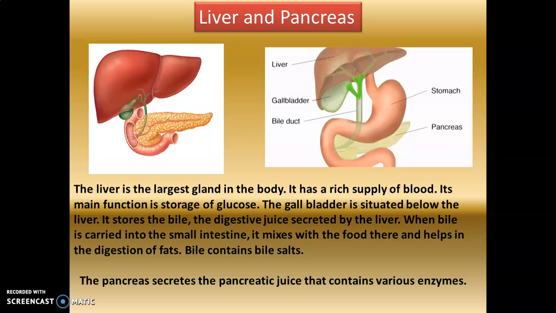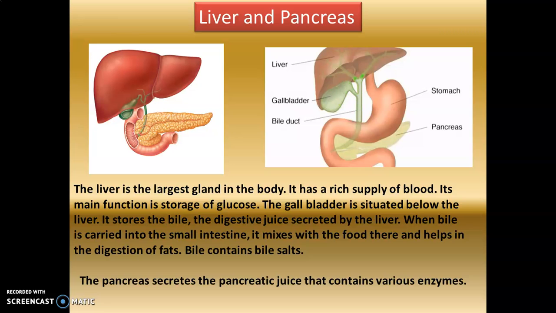When bile is carried into the small intestine, it is mixed with the food there and helps in the digestion of fats. So the fatty food that we eat is converted with the help of bile. The liver and gallbladder play a very important part in the functioning of the digestive system by producing the juice bile. The bile contains bile salts.